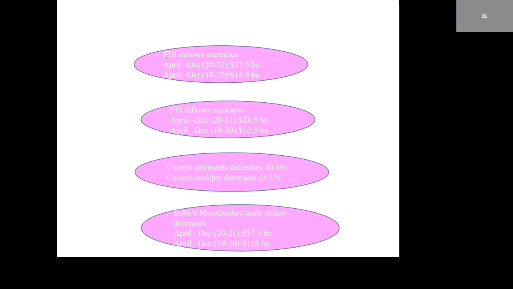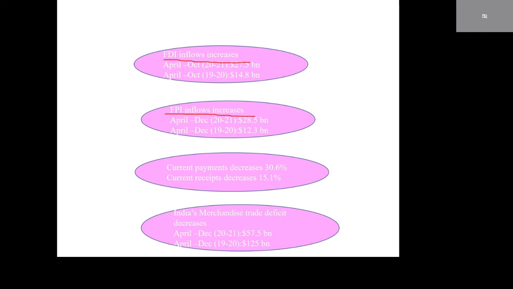Foreign direct investment inflows increase. We already studied. FDI inflows increased from $14.8 billion to $27.5 billion, April to October, from 2019-20 to 2020-21.